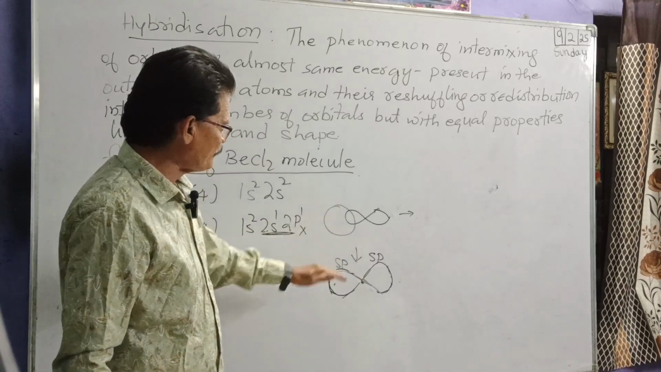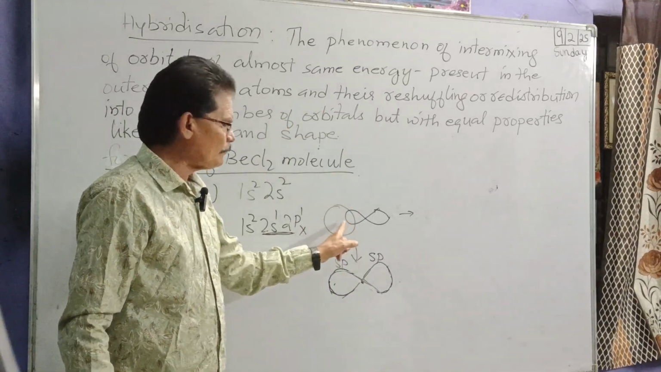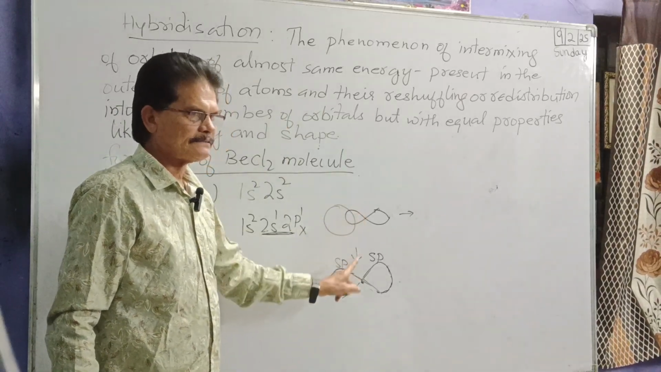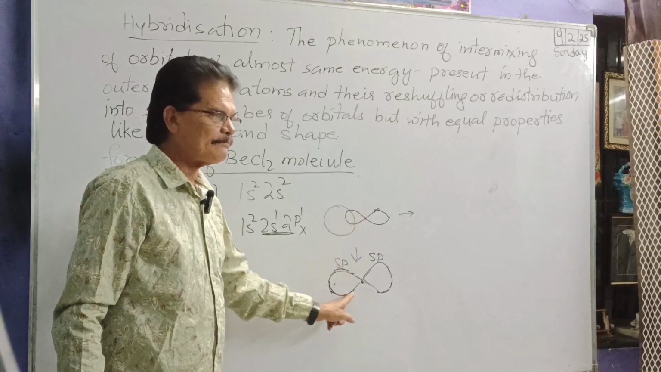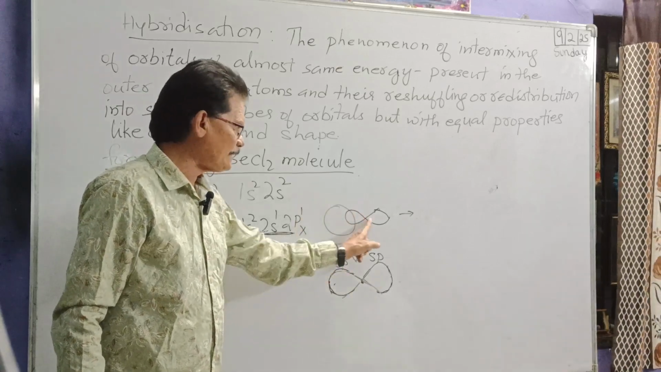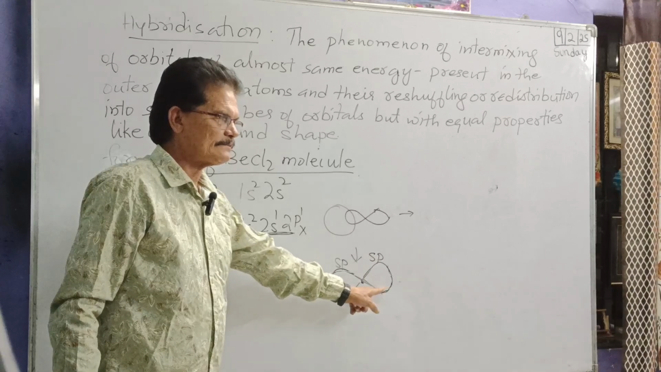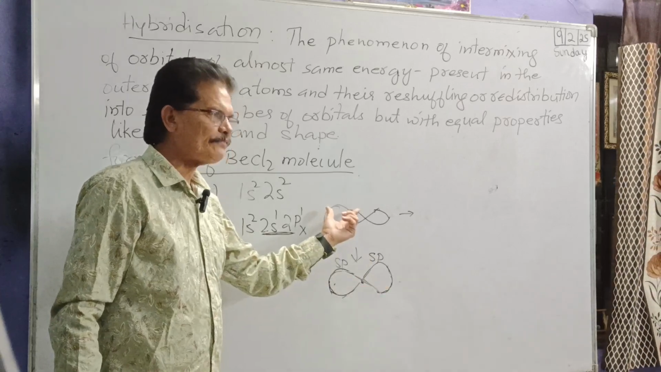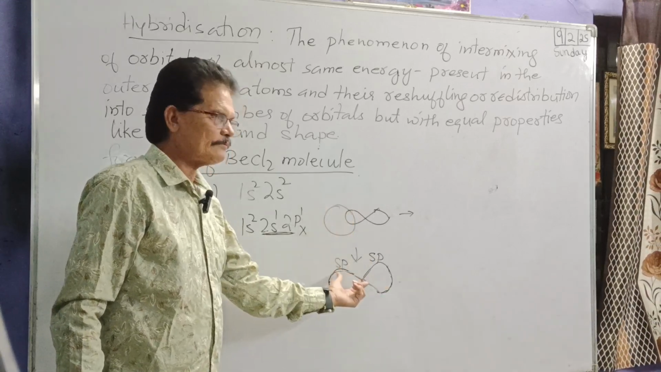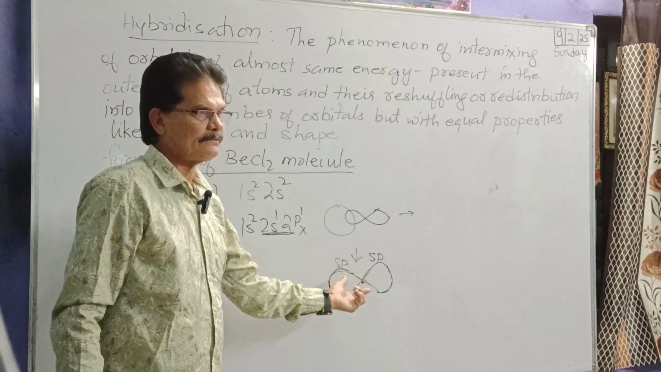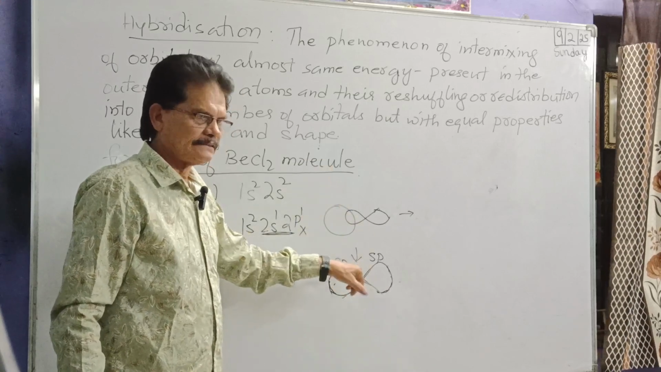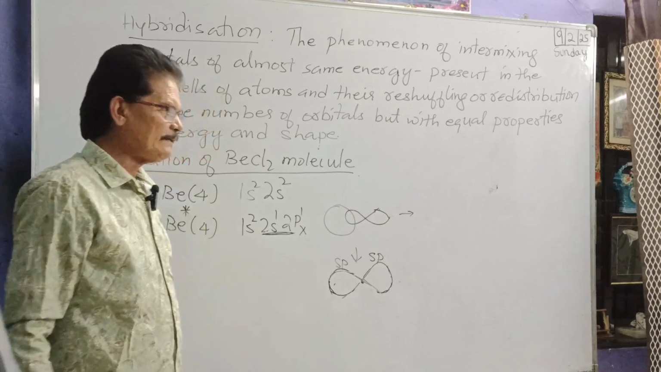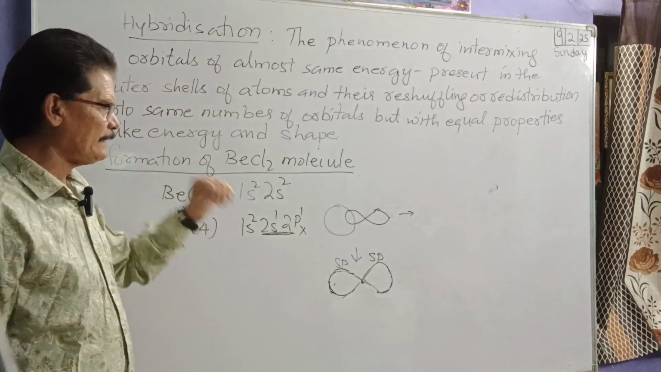And what is the difference between these two now? Almost the same energy, but perfectly same energy. Different shapes, same shapes. The natural ones have different shapes. The hybrids have the same shape. Almost equal energy, but perfectly equal energy. Okay? Now that is about beryllium.